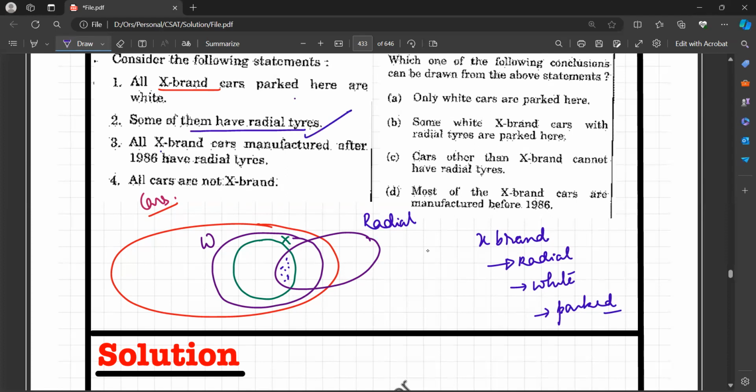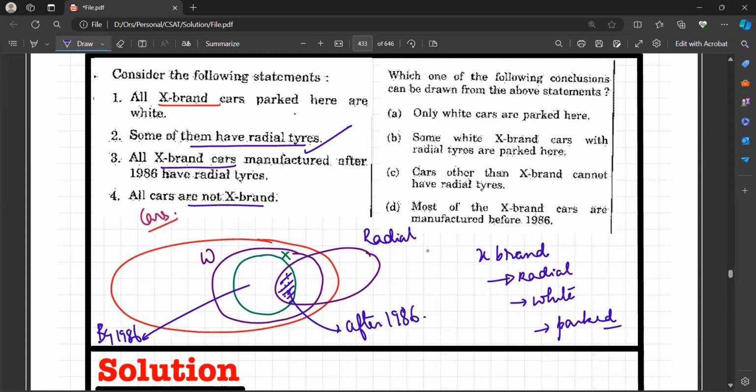We have done this. All X brand cars manufactured after 1986 have radial tires. Now these are manufactured after 1986, and these are the X brand cars which are manufactured before 1986. All cars are not X brand. This we know.